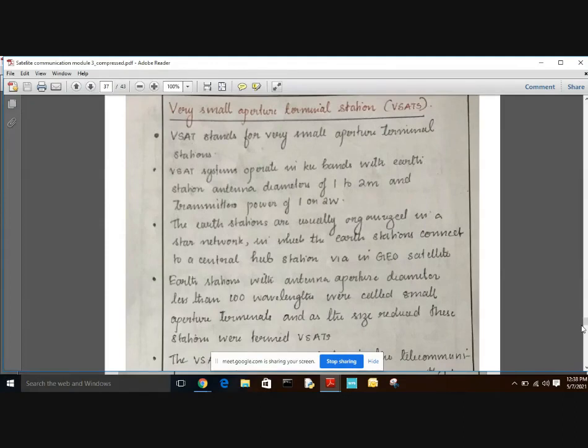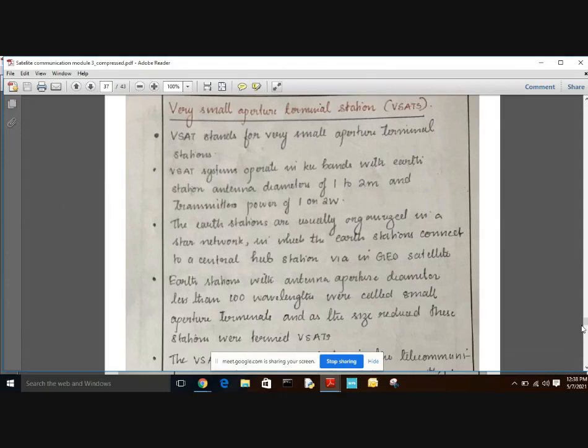As the name suggests, it has very small antennas. VSAT is a small satellite earth station that transmits and receives data via satellite, and this data can be anything like audio and video data.